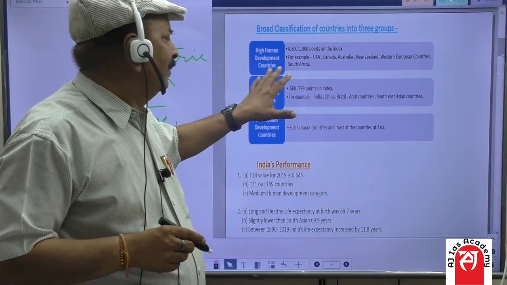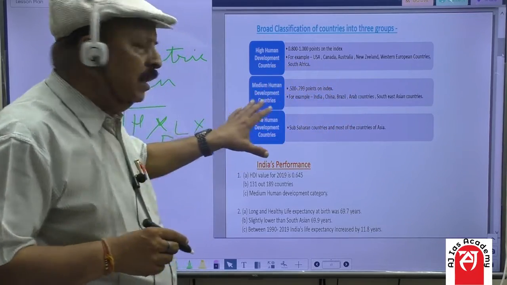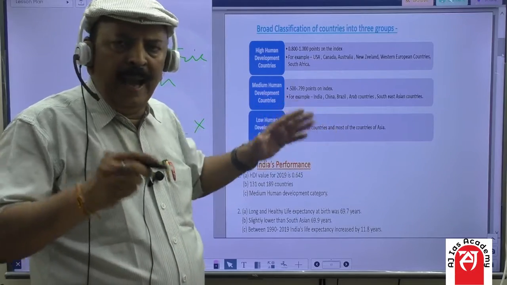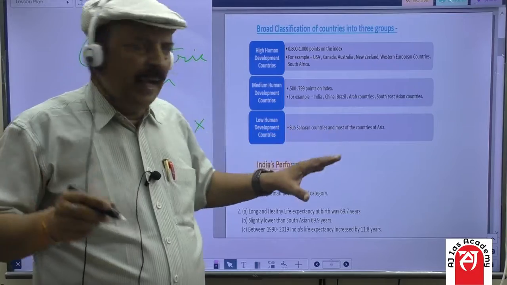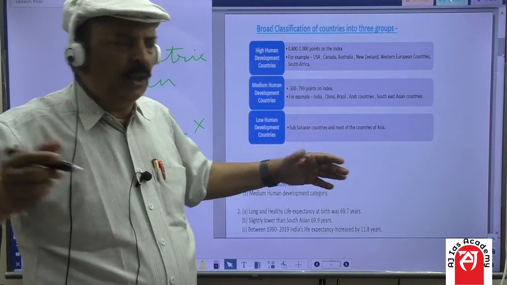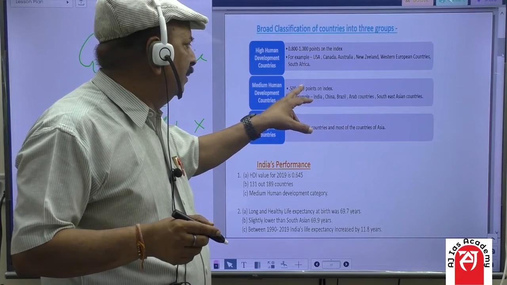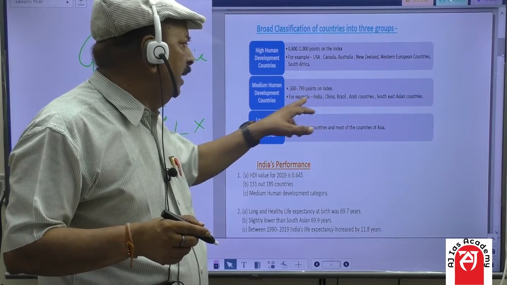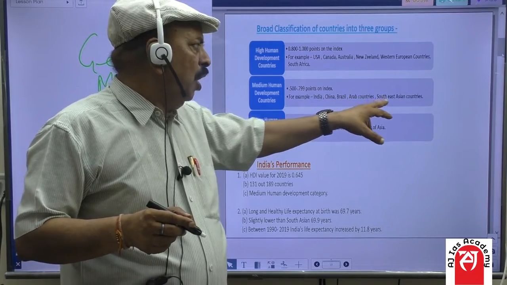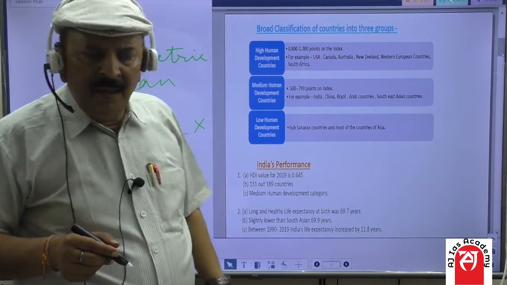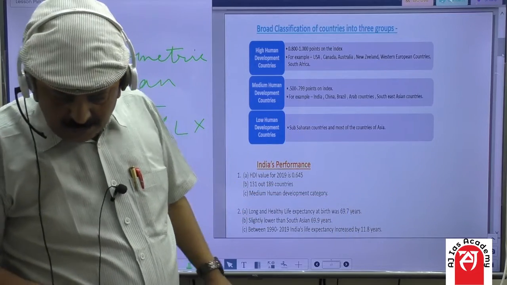human development index. The second category is those countries which have a medium development index, under the bracket of 0.500 to 0.799 points on the index. For example, India, China, Brazil, Arab countries, Southeast Asian countries. And for example, in India, what is the